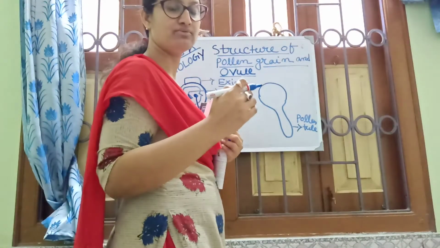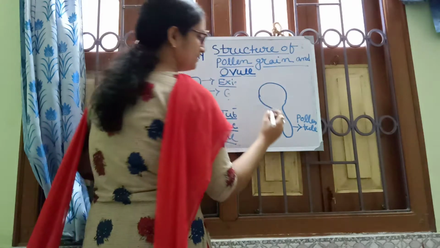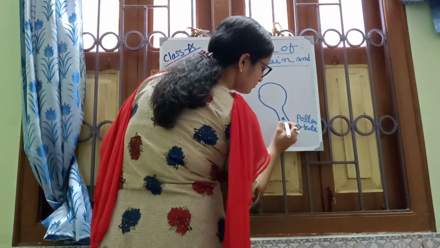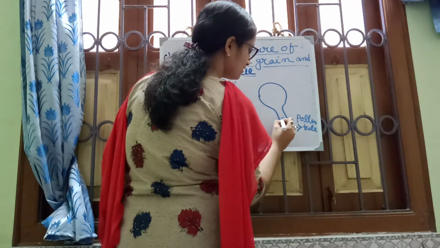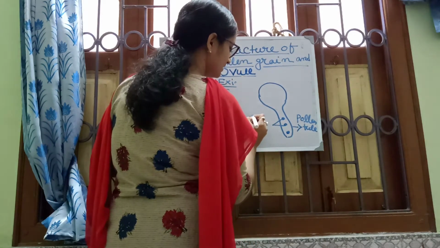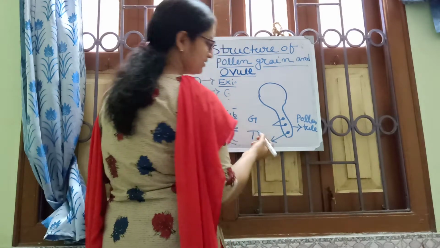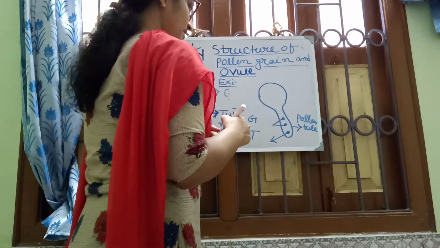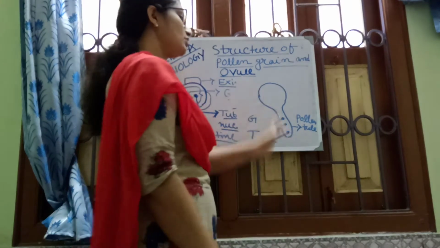But the generative nucleus divides again to form two nuclei, so there are three nuclei now. These are the two generative nuclei and this is the tube nucleus. This is the appropriate total structure of the pollen grain.